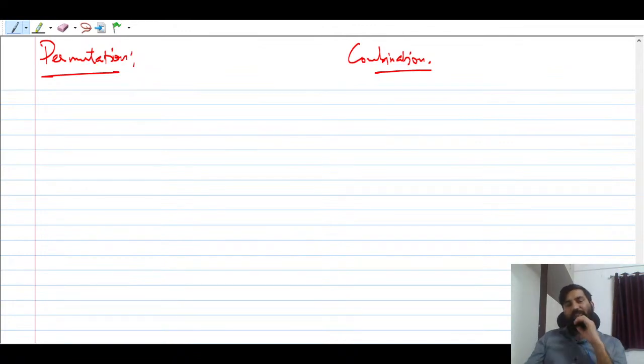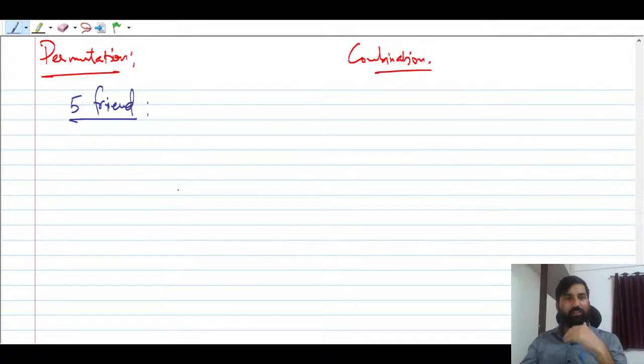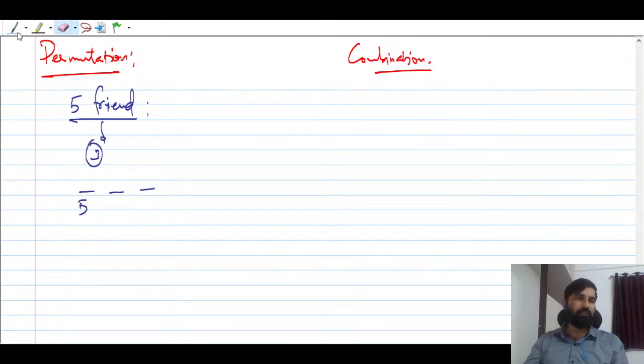So permutation and combination सीखना है अगर, तो आपको बस इतना याद रखना है कि suppose you have got 5 friends, और 3 लोग ऐसे हैं जो decide कर लिए कि हमें पिक्चर खींचना है, मतलब we have to take a photo. So suppose 5 friends are there and they decided to capture a picture. 5 friends में 3 came forward and they wanted to take a picture. ठीक है, अब 3 में से कोई भी हो सकता है. So this can be filled by 5, and this is 4 here, and this is 3. So this is going to be the answer, you multiply here.